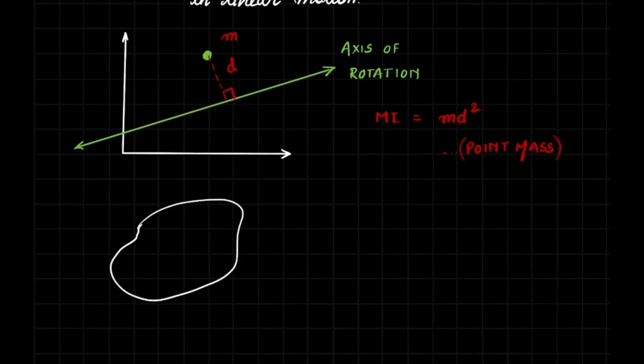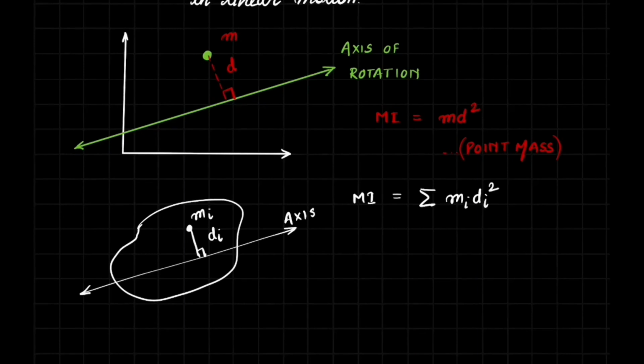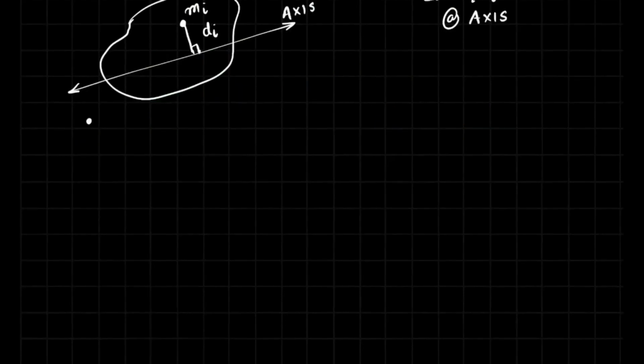Now, using this same concept, let us try to understand the moment of inertia of a 3D body. Suppose this body is made up of n number of such particles. So the total moment of inertia of this body will be given by the summation of the moment of inertia of the individual particles about that particular axis. And remember, rotation is always about an axis. Without an axis, there is no concept of rotation.